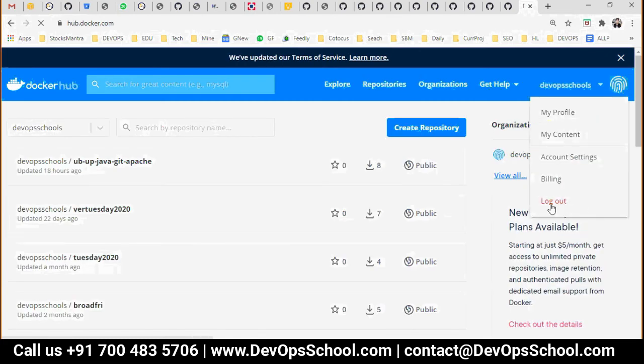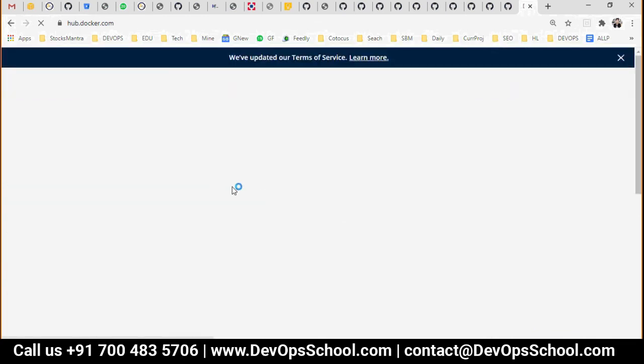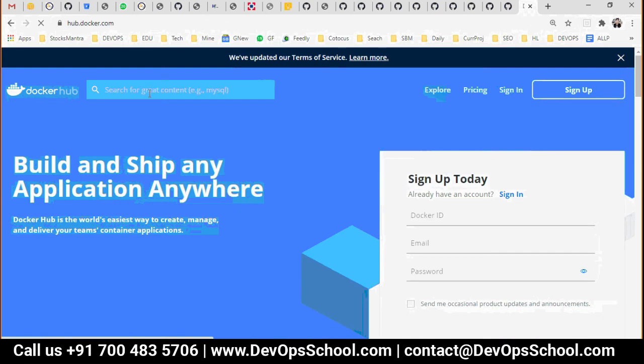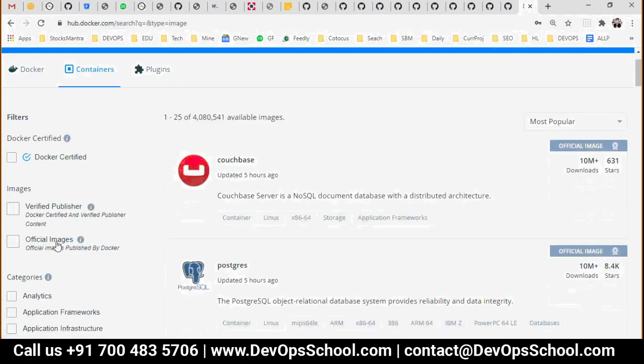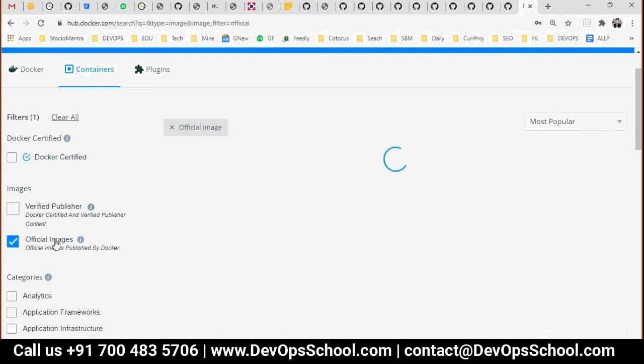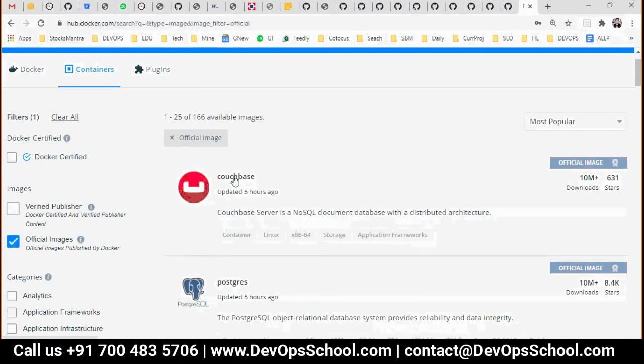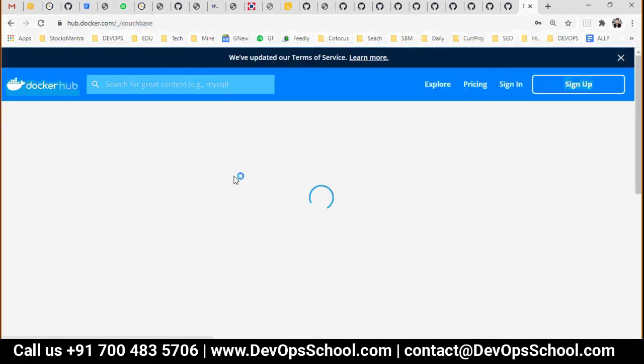Let me log out and then show you. Here, every verified image, click on Explore, and every certified image and official image will have a Dockerfile. You will have a Dockerfile which is linked to github.com. You can refer to it as an example. For example, Couchbase. Click on it.